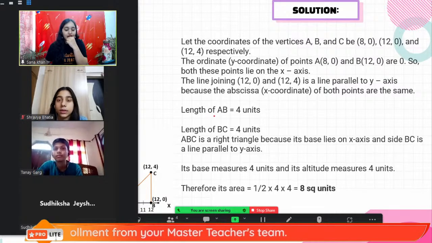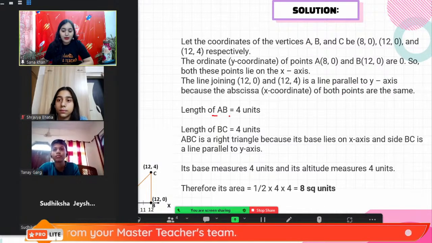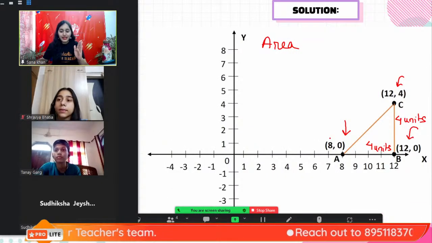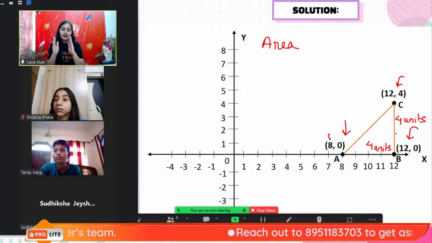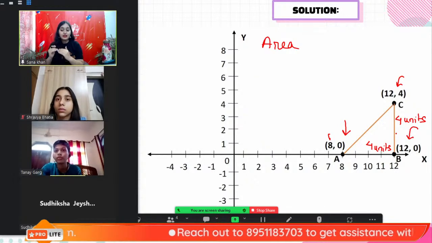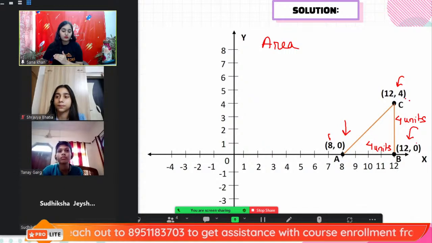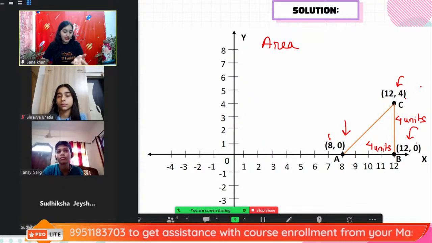So as Tanay said, the length of AB is 4 units. The length of B to C is 4 units. Why? Because from 8 to 12, how much are you traveling? 4 units distance. Similarly, above the x-axis you are traveling 0 to 4. Right? So again 4 units. So yes, Tanay, please continue.